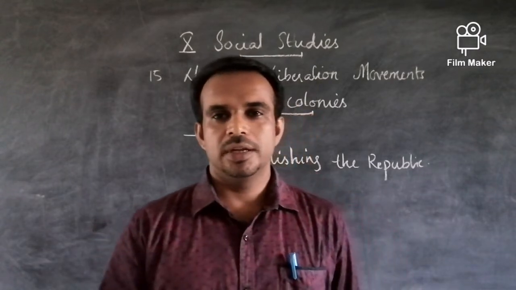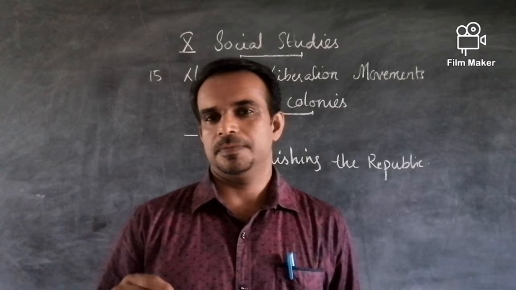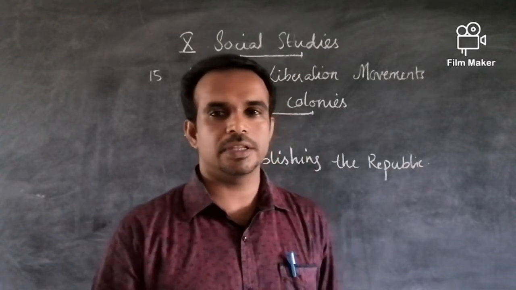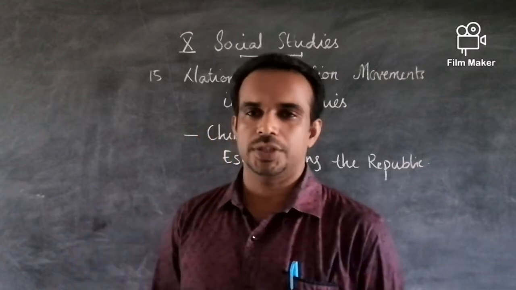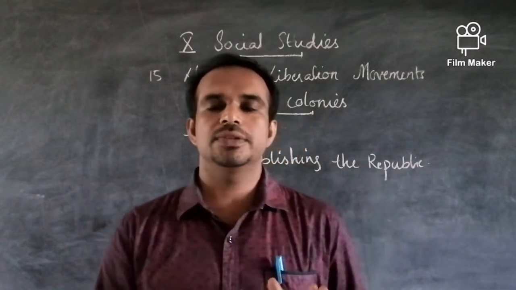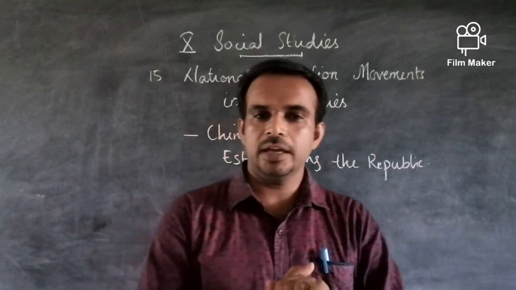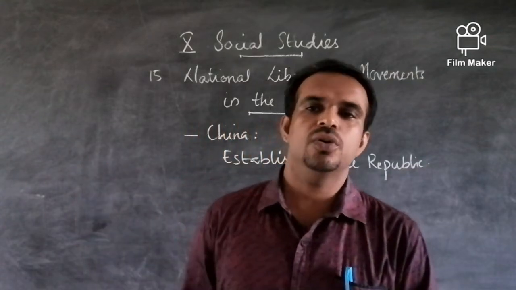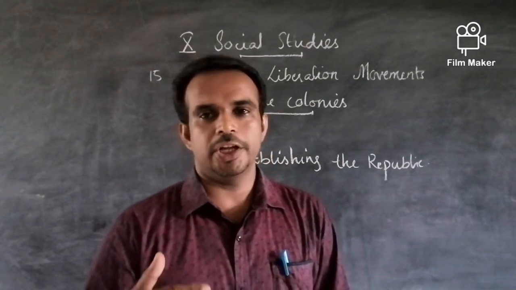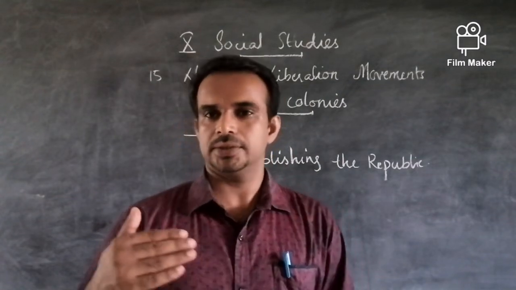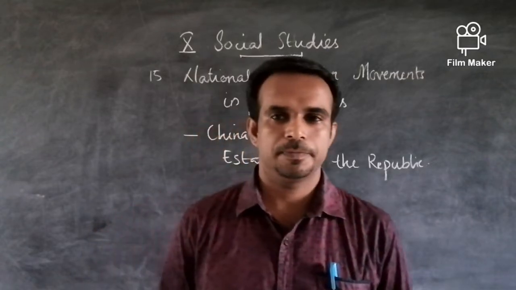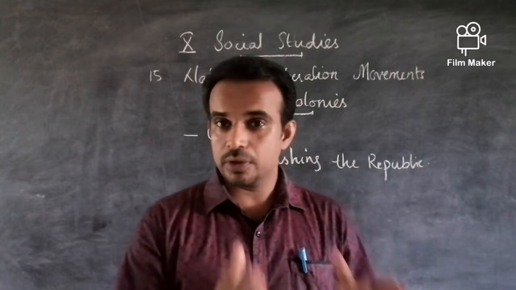The Kuomintang Party was established as per the guidelines and policies of Sun Yat-sen. In your textbook it is written as KMT, Kuomintang Party, and CCP, or Chinese Communist Party. It was through Sun Yat-sen's ideas and policies that the Kuomintang Party was established.